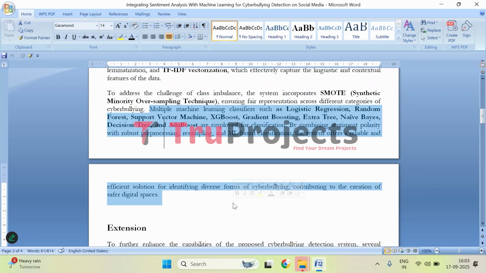So by combining these classifiers with the sentiment analysis, pre-processing and resampling techniques, the model becomes capable of accurately detecting different forms of cyberbullying. This integrated approach helps to ensure that harmful content is identified reliably, making online platforms safer and protecting users from potential emotional or psychological harm.